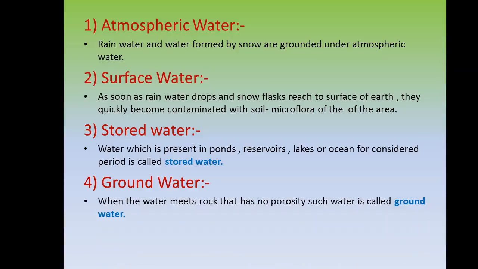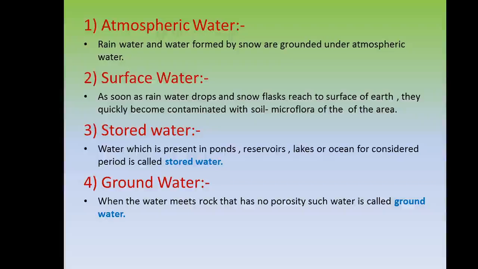Fourth is groundwater. When raindrops fall on dry soil, they will wet the soil particles. As the rain continues and the land surface is wet, gravity will pull the excess water down to the spaces in the soil, that means sand, rock, silt, etc. The larger the underground space is, the faster the water will flow down. Finally, the downward flow of water will stop when the water meets rock that has no porosity. Such water is called groundwater. The zone where the soil is saturated with water is called the saturation zone.